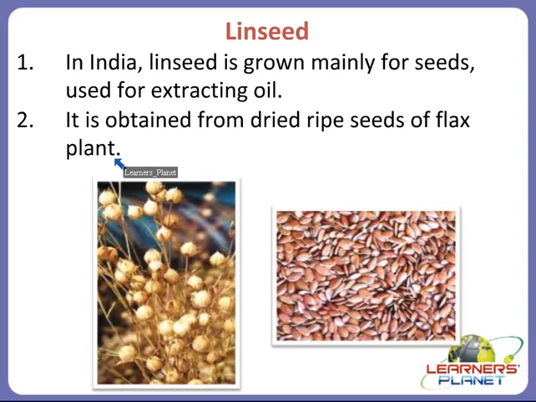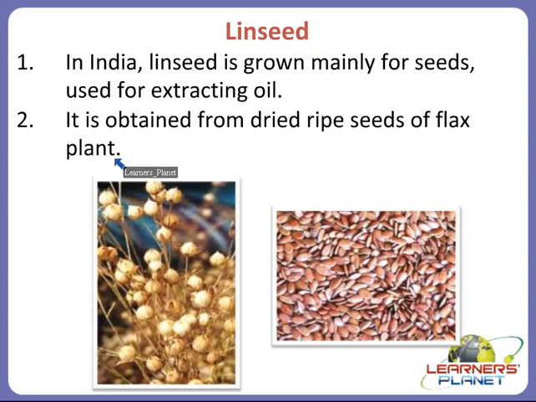Children, boiled linseed oil is used as an oil paint binder also, and it is also used in wood finishing, for polishing the wood. After that, the wood is shining, its luster is given by the linseed. So linseed oil is used in the oil paint binder, and that is why for decorating our home we use oil paint, right.